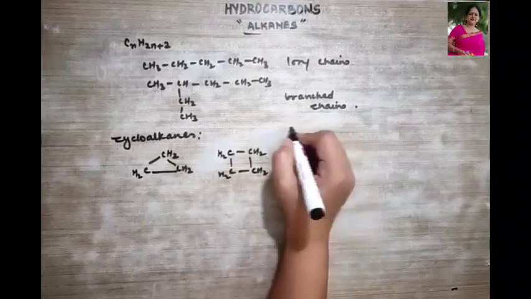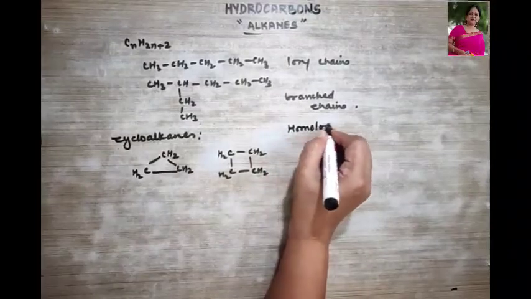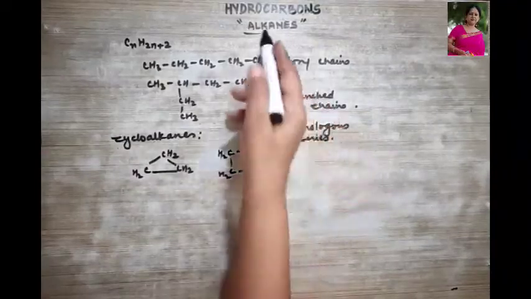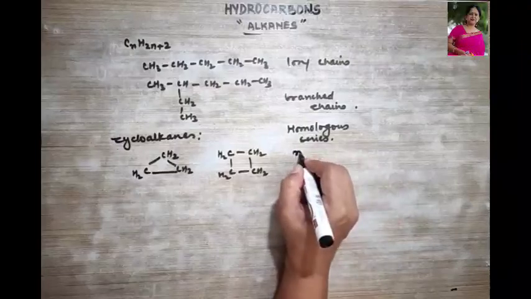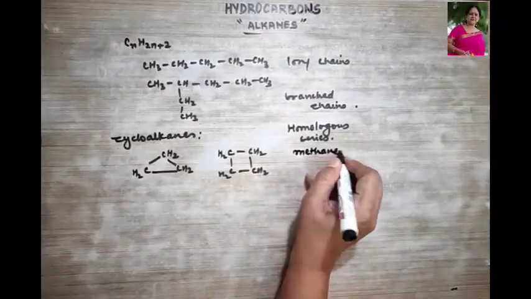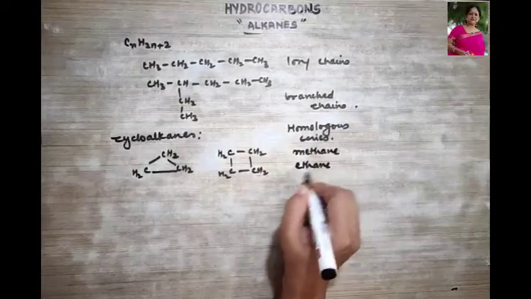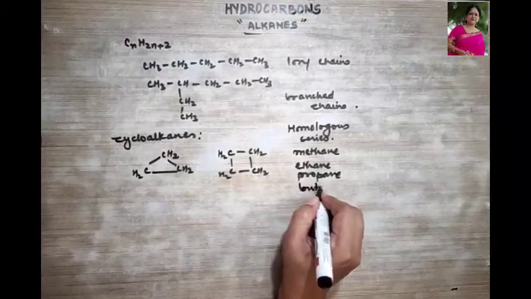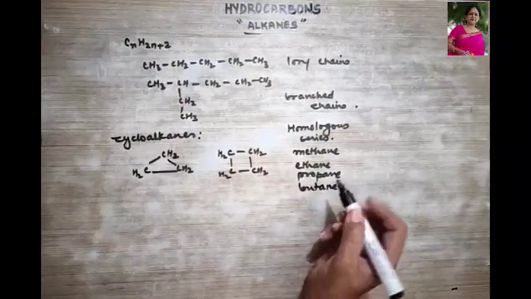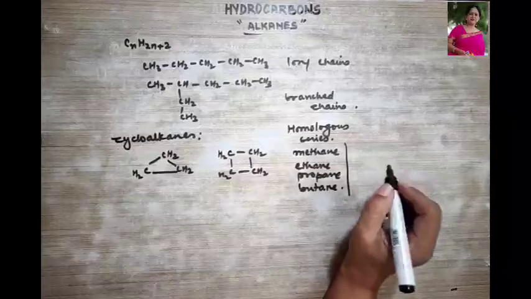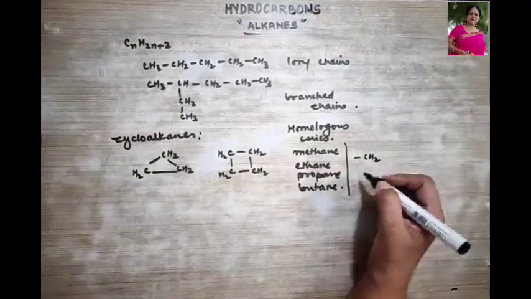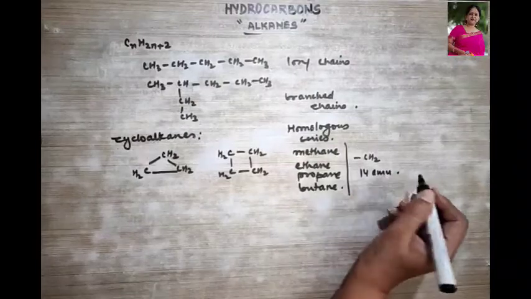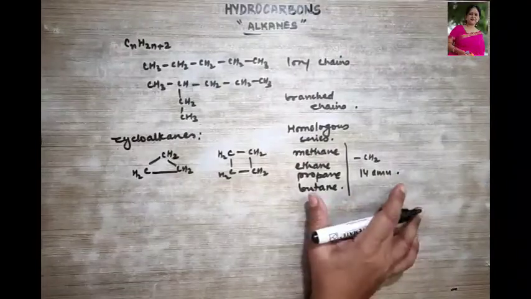Now let us talk about their homologous series. So what do we know about the homologous series of alkanes? It starts with meth. So it is methane, then ethane, then propane, then butane, and so on, right? So what do we see in all this? The difference of CH2, where the difference in the mass is 14 AMU. I hope till here everything is very clear.